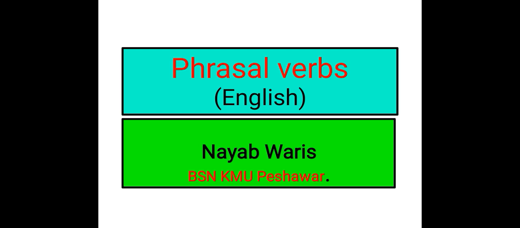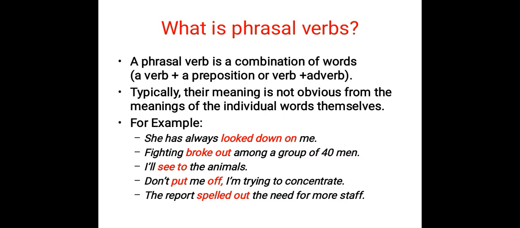In traditional English grammar, phrasal verbs are a combination of two or more words that are from different grammatical categories. It is mostly a verb combined with either an adverb or a preposition, or sometimes a combination of both. A phrasal verb is a combination of words, a verb, a preposition, and an adverb. Typically, their meaning is not obvious from the meaning of the individual words themselves.